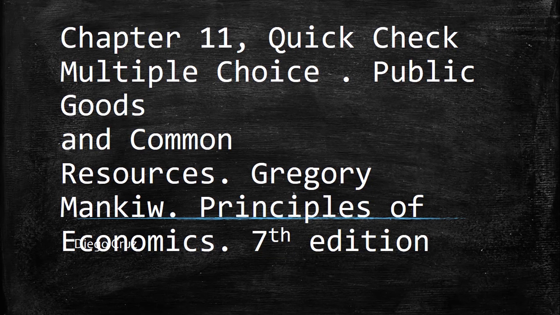Hi everyone, this is a new video of chapter 11 in which we're going to solve the quick check multiple choice. This is the chapter Public Goods and Common Resources, from the book by Gregory Mankiw, Principles of Economics, 7th edition.